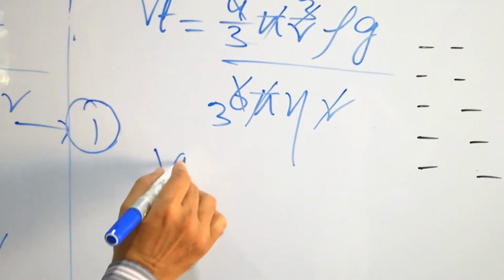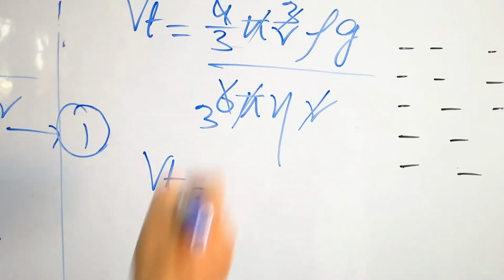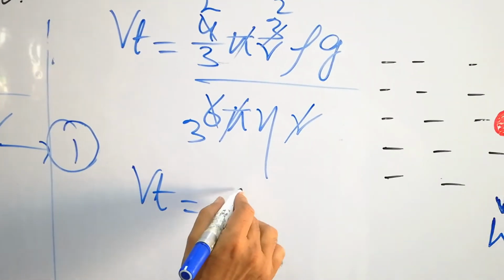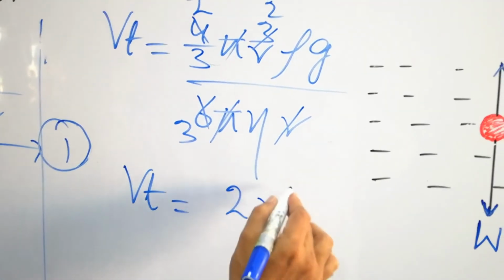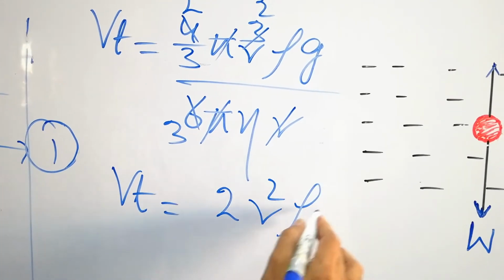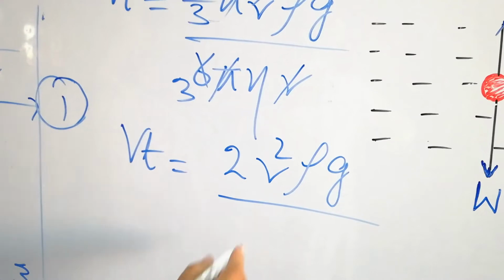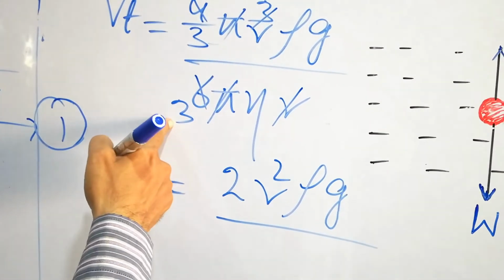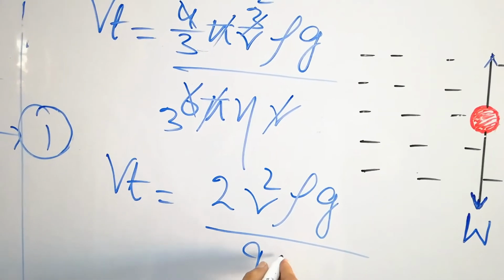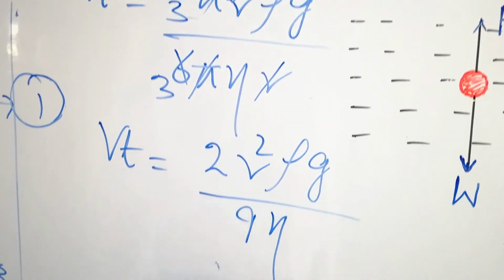And definitely after simplification, you get 2r square rho into g divided by 3 into 3, that is 9 eta.